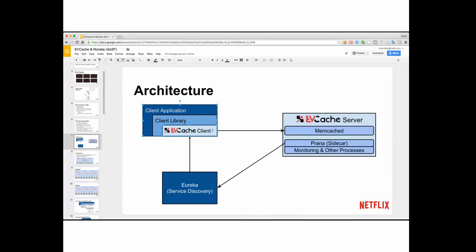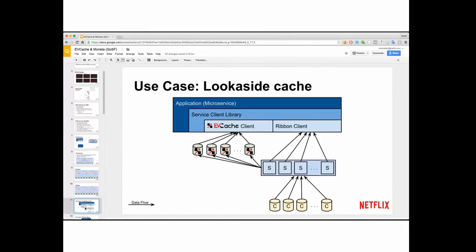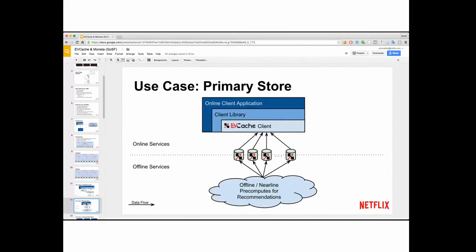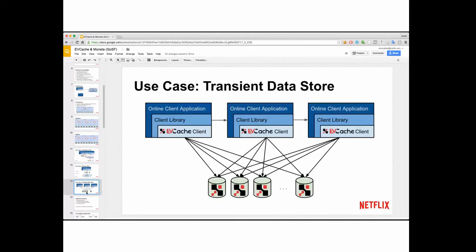Do they talk exclusively to EVCache? No. So they can do whatever they feel like outside of EVCache. We talk to our own servers. But for people in this kind of pattern, they would also talk to the service. But for people in other kinds of patterns like this one or this one, they don't. They'll just talk to the EVCache.